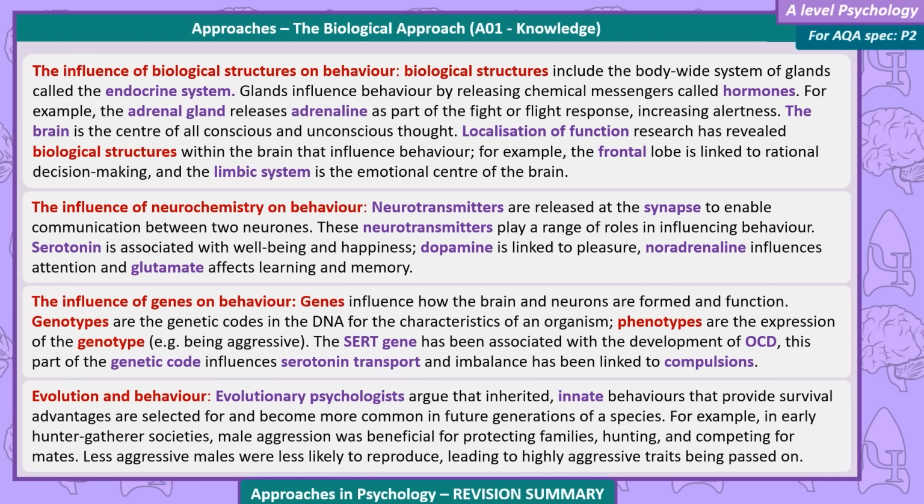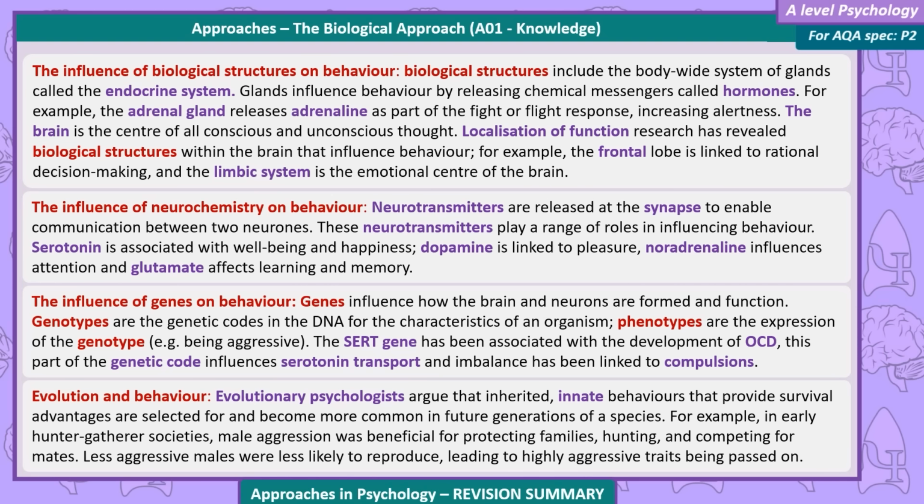Neurotransmitters are released at the synapse to enable communication between two neurons. These neurotransmitters play a range of roles in influencing behaviour. Serotonin is associated with well-being and happiness. Dopamine is linked to pleasure. Noradrenaline influences attention, and glutamate affects learning and memory.